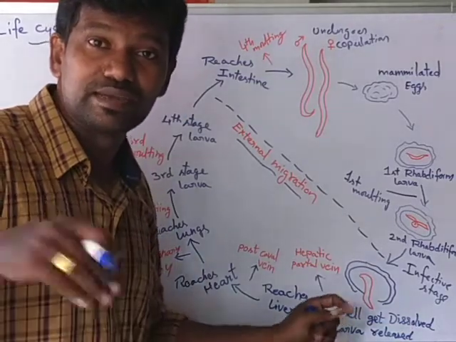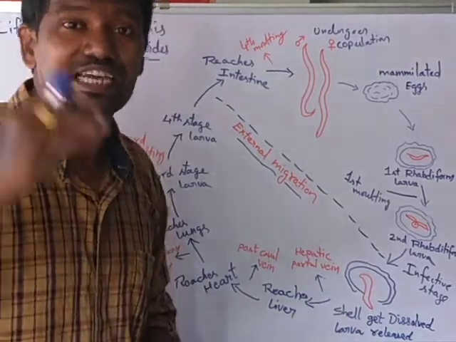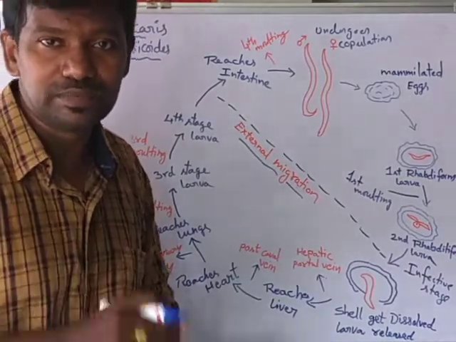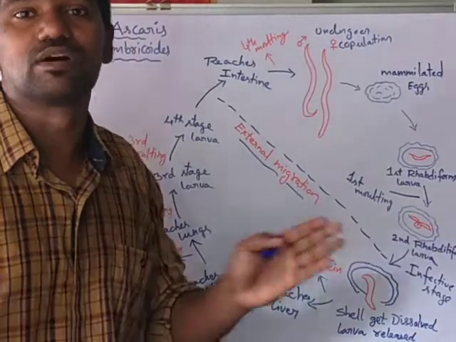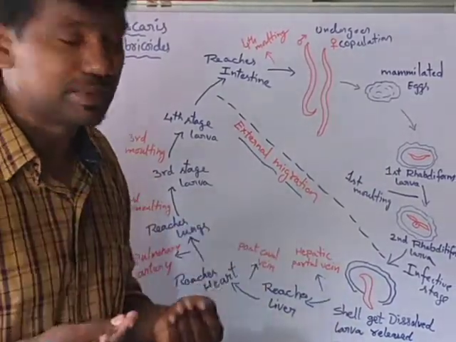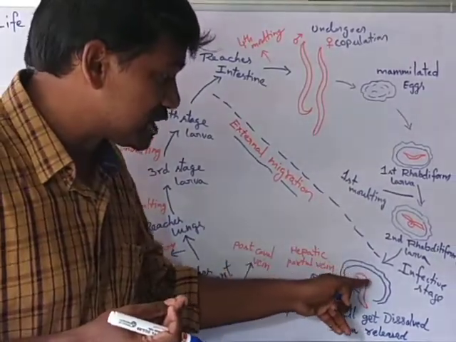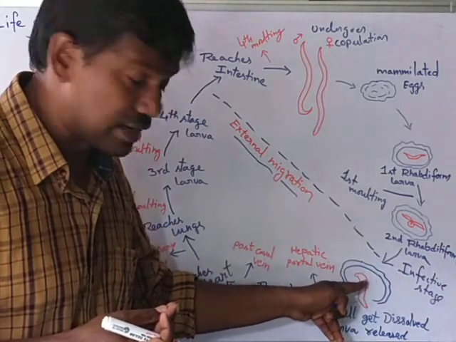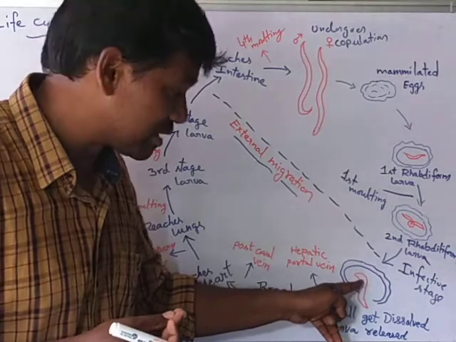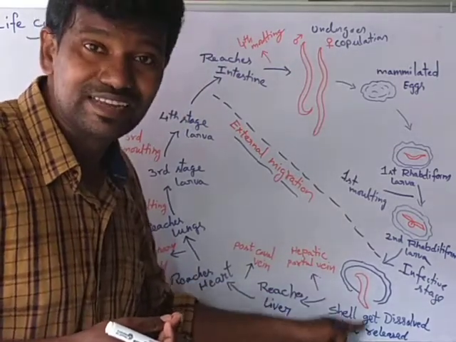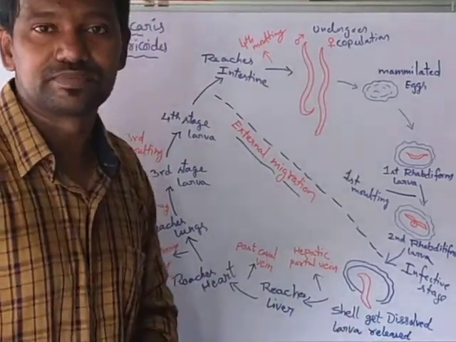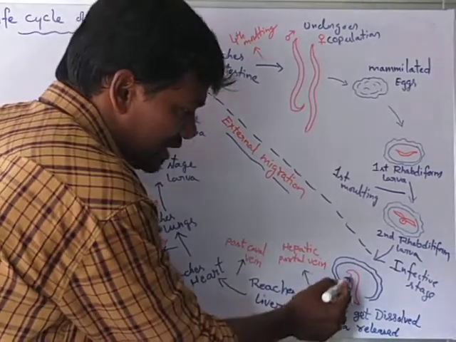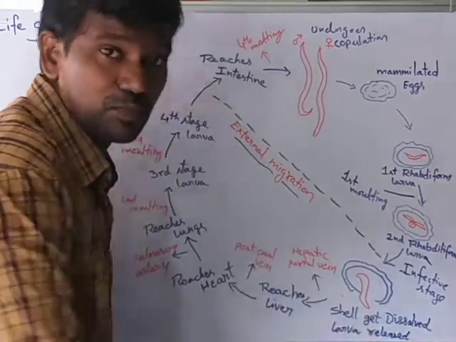By using the host enzymes, the egg shell will get dissolved in the small intestine. Then the larva present inside the egg, the second rhabditiform larva, is released from the egg into the small intestine.